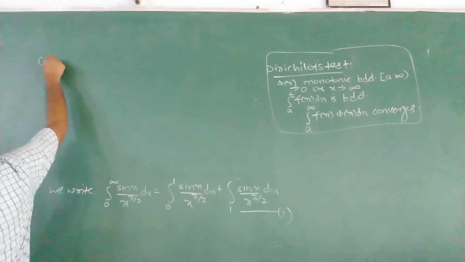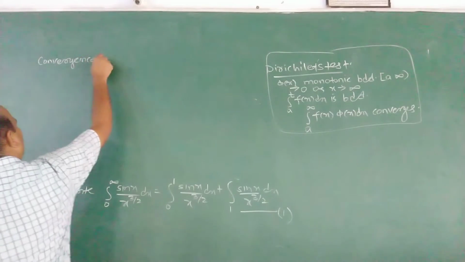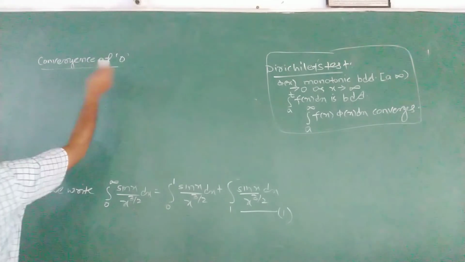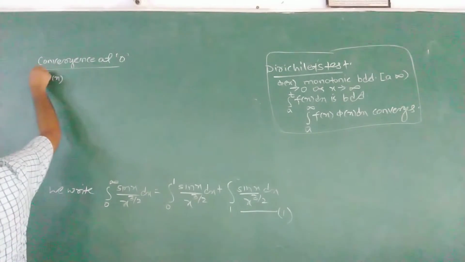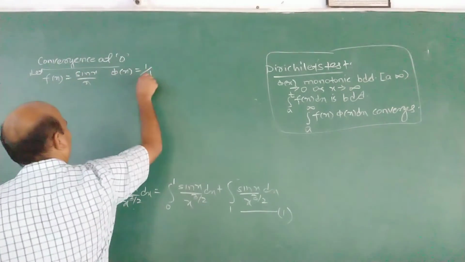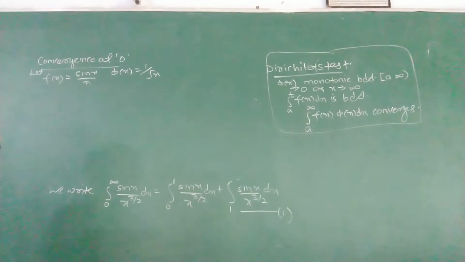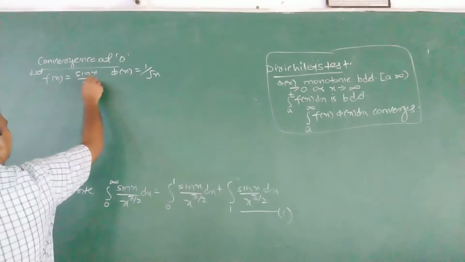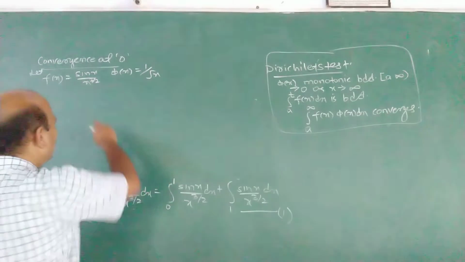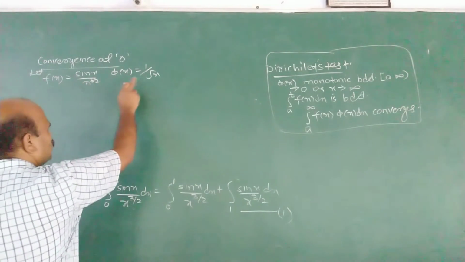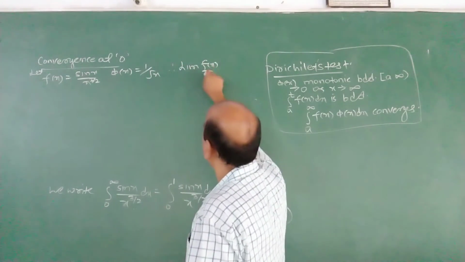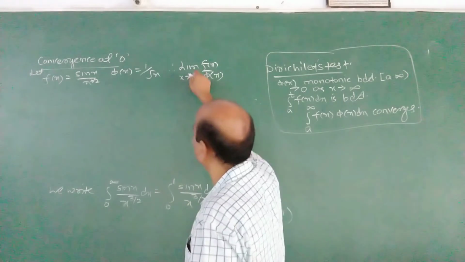Now convergence at 0. Here 0 is the only point of discontinuity. Therefore we take f x is sin x by x raised to 3 by 2, and phi x is 1 upon root x. Given complete function as f x, we have to take sin x by x raised to 3 by 2, phi x is 1 upon root x. Therefore, limit f x by phi x as x tends to 0 is